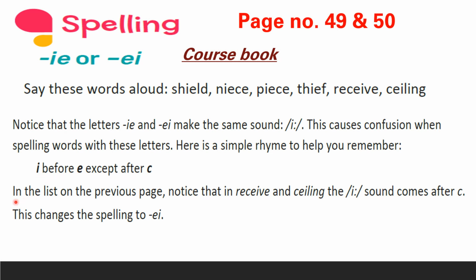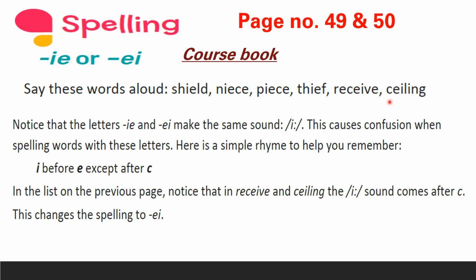Let's see the words here. Look here. Can you see the letter C in receive? And can you see the letter C in ceiling? Yeah. Just because you have C, you are not writing IE. You have to write EI. Why?